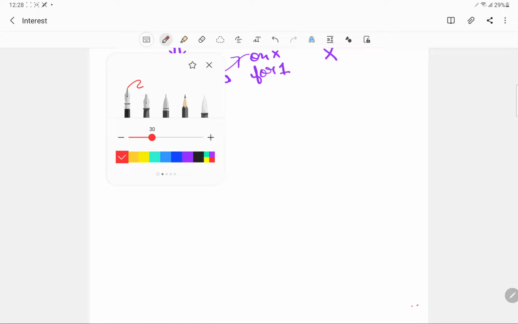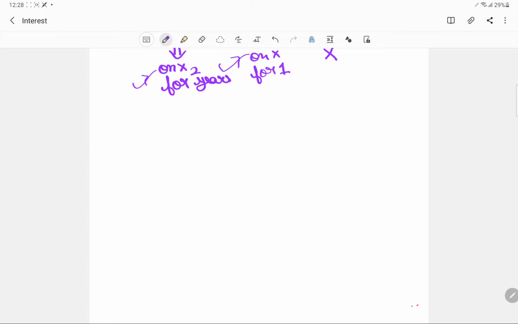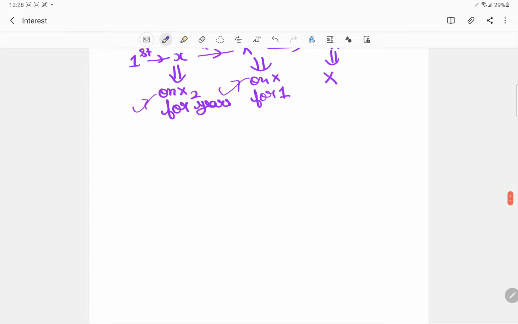So let's see what the Brahmastra is. For every question of installment, the first thing that I will observe is whether the amount is simple interest or compound interest.